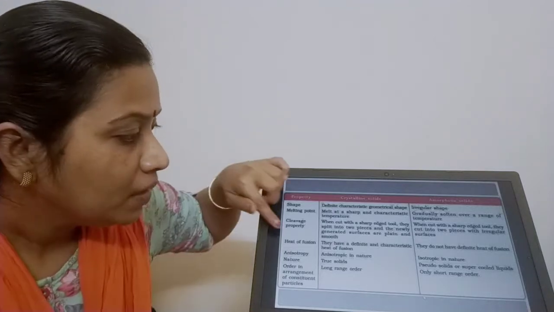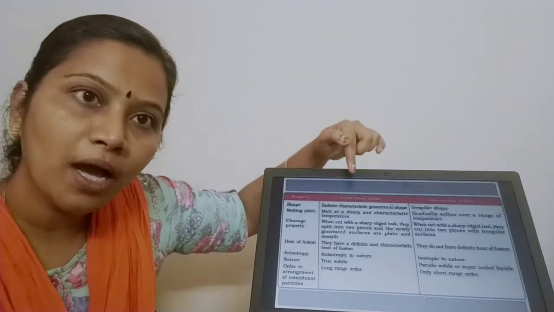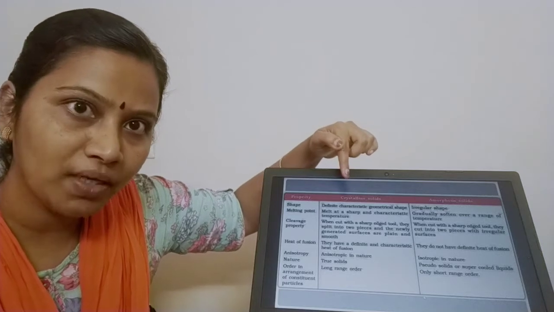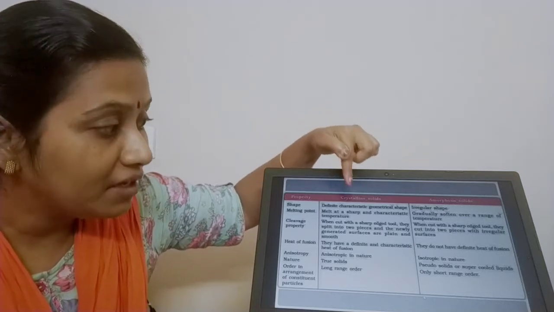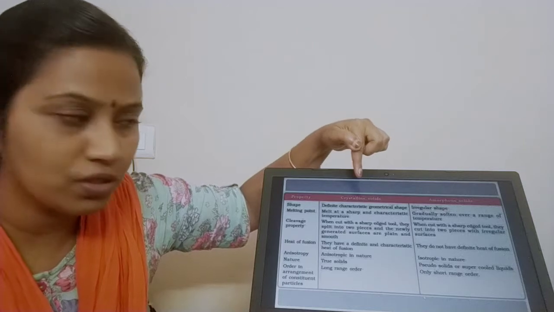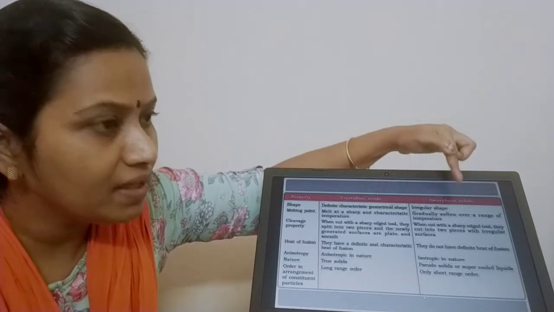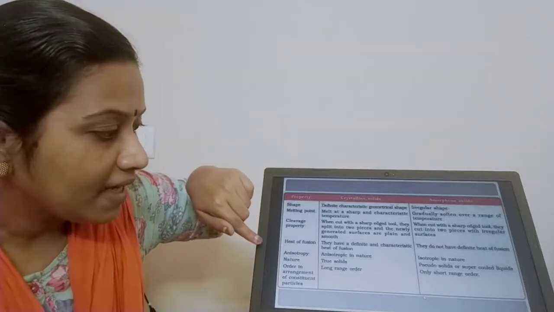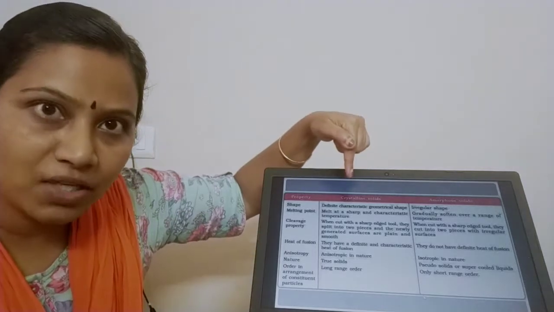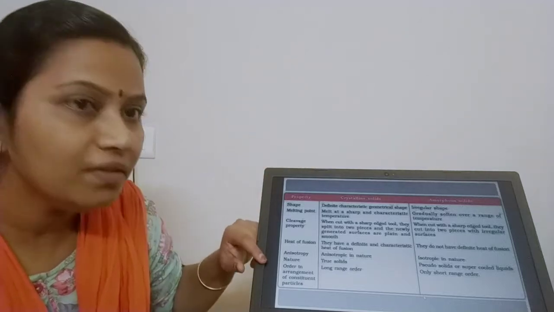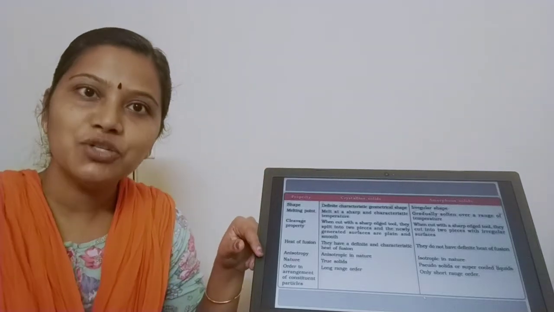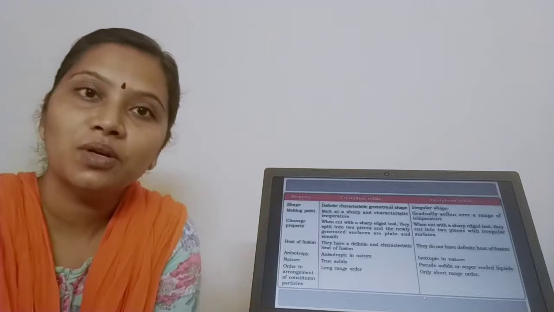Done. What is heat of fusion? Just as you have a definite and sharp melting point, similarly we have a definite and characteristic heat of fusion. And what about amorphous solids? They don't have any definite heat of fusion. What is anisotropy? Crystalline solids are anisotropic and amorphous solids are isotropic in nature. And when you see the nature of solidity, your crystalline solids are true solids.